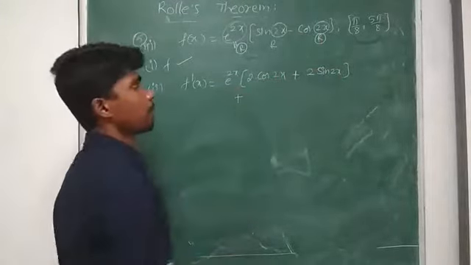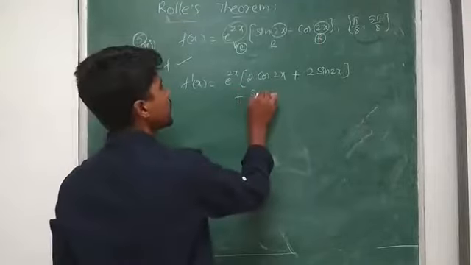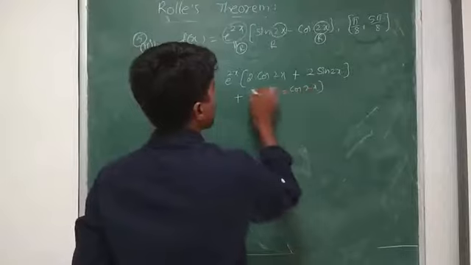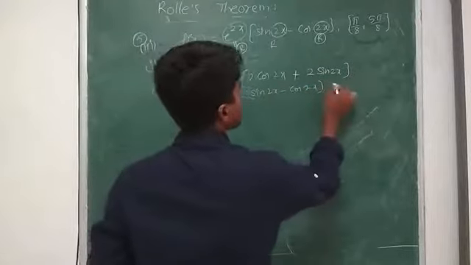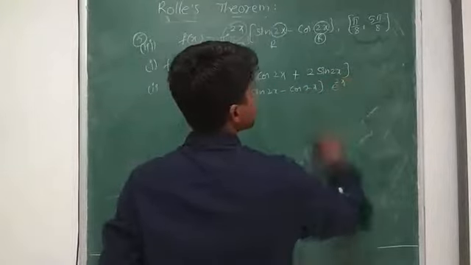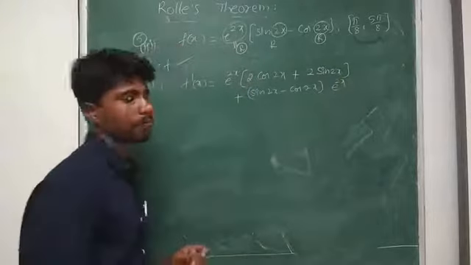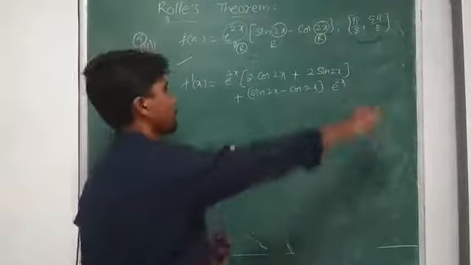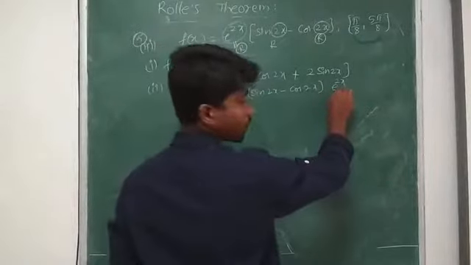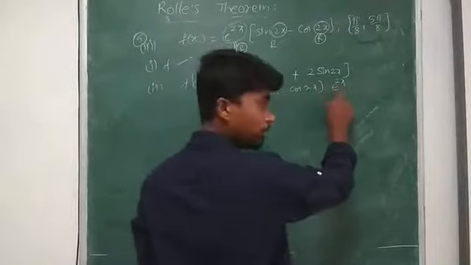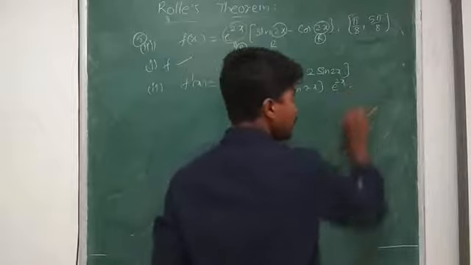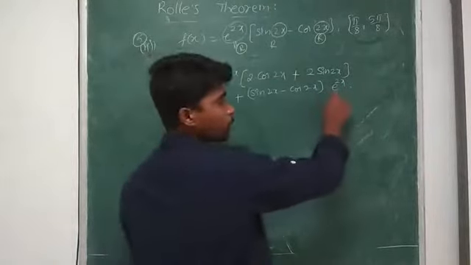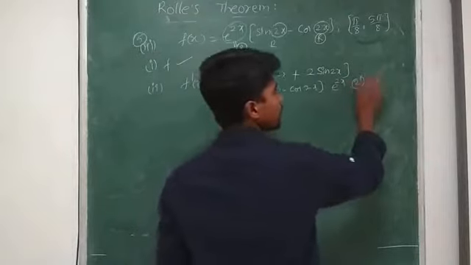Plus sin 2x minus cos 2x into the derivative of e power 2x, which is e power 2x into 2.